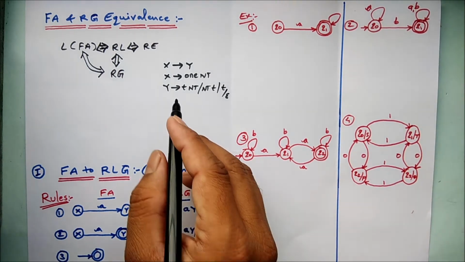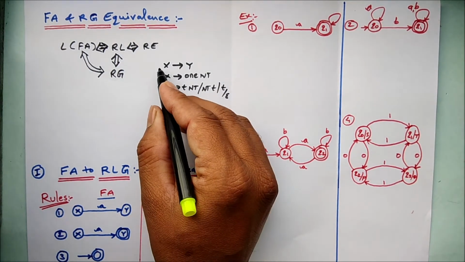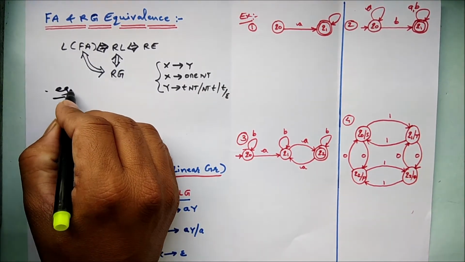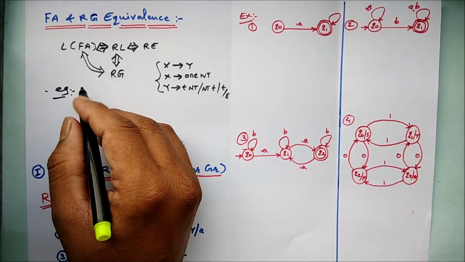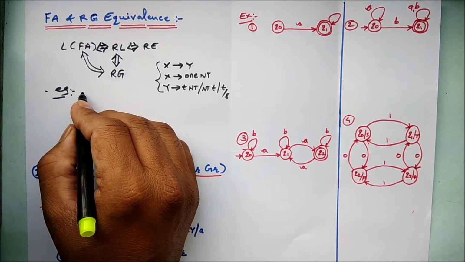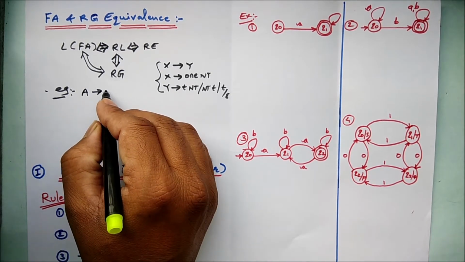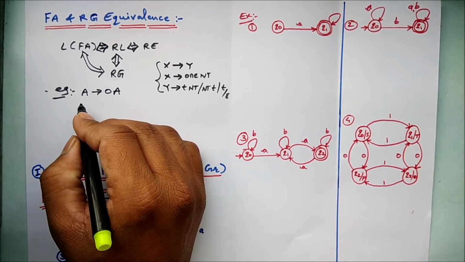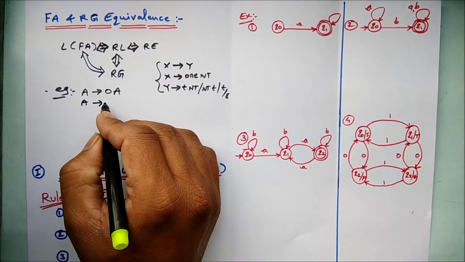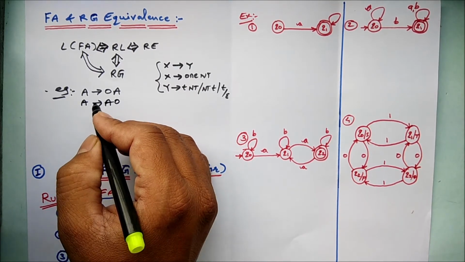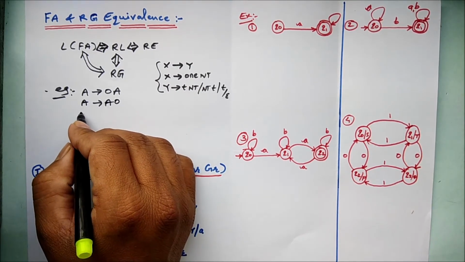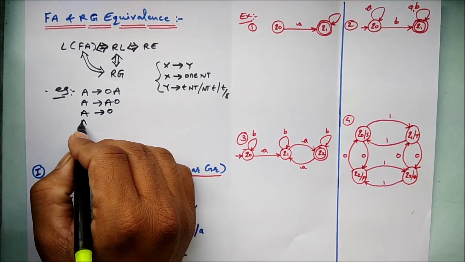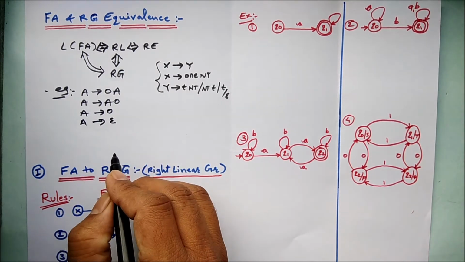Let's apply the same rule of production and go with a very simple example: A gives 0A, and the same can be written as A gives A0, and also A gives only the terminal 0, and A gives epsilon.